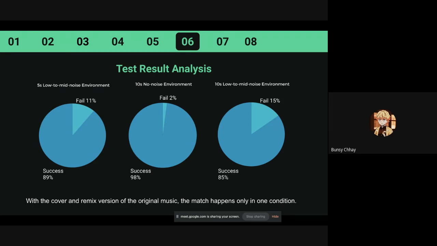And the fail percentage depends on the song as well, because some songs start out without any sound at all, and some have sound that is so unclear. So this is the end of the test result analysis.